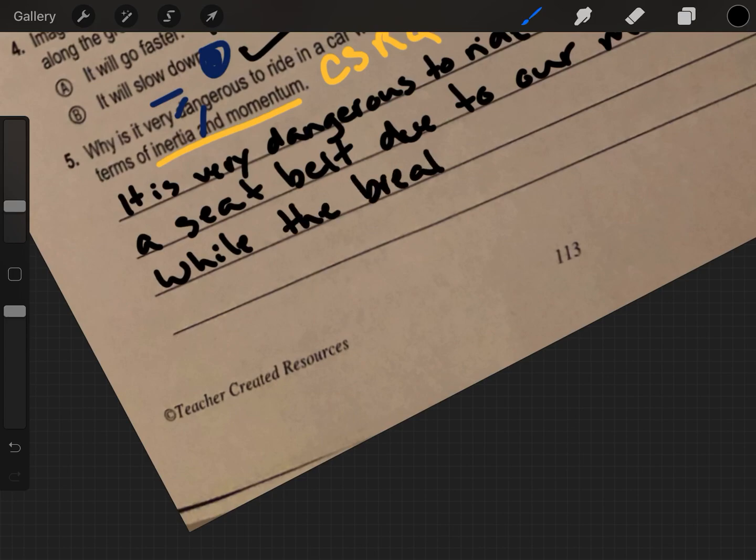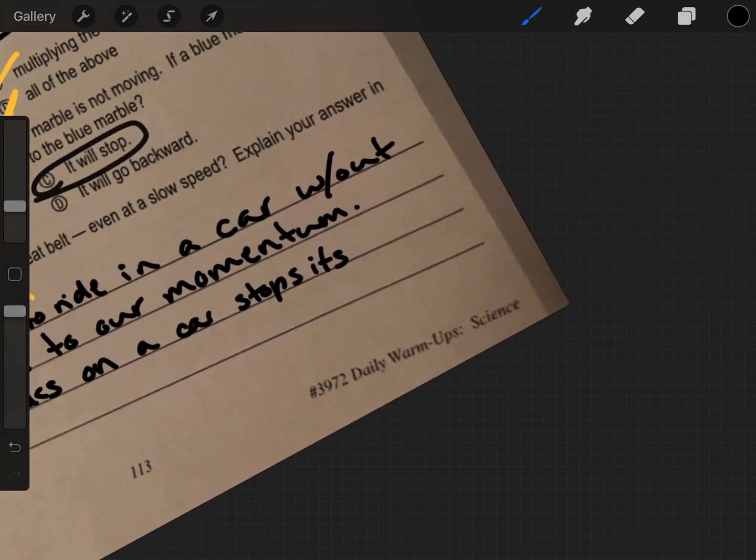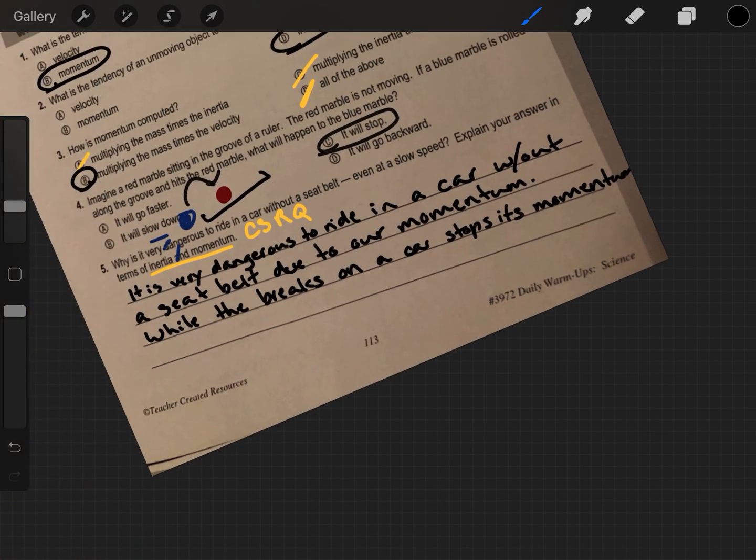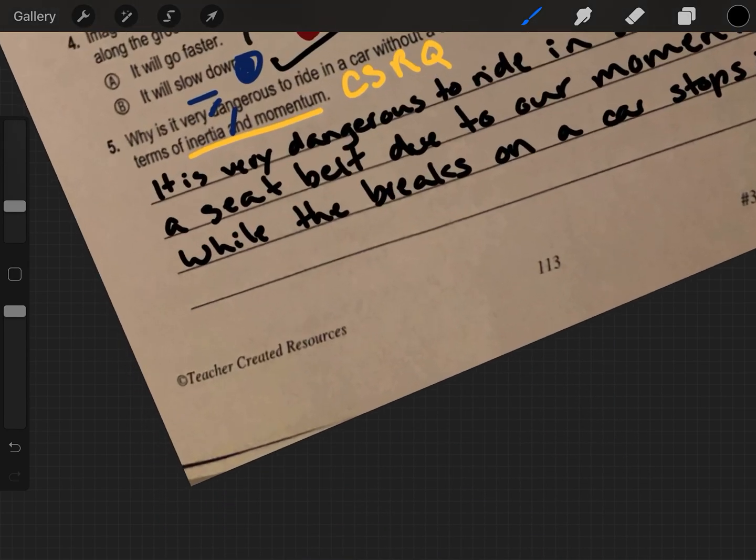While the brakes on a car stop its momentum, and therefore increase its inertia, because inertia is the tendency to want to stay stopped.